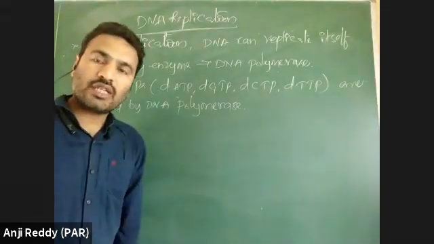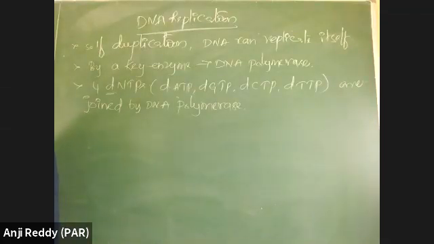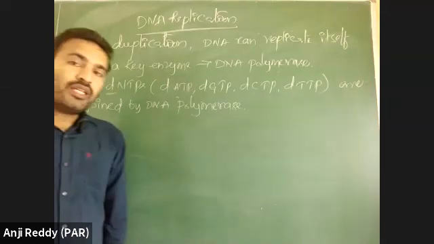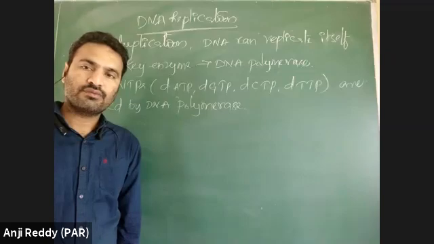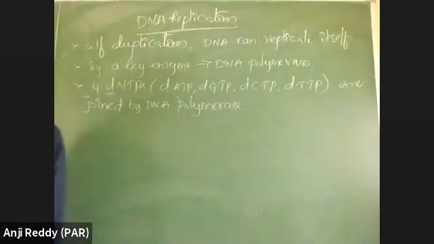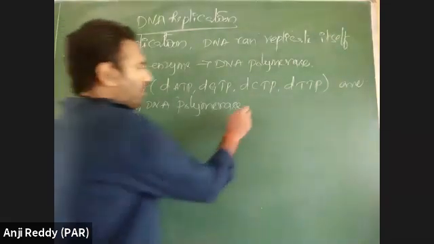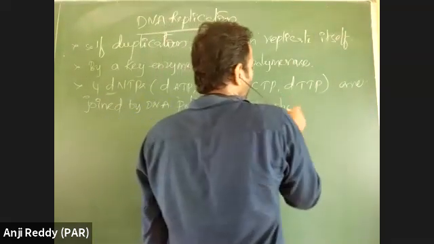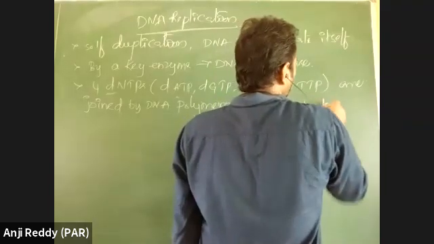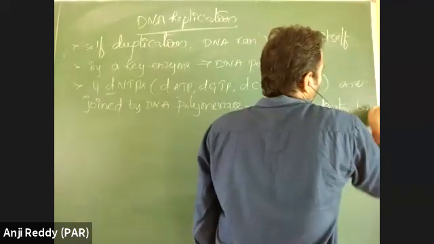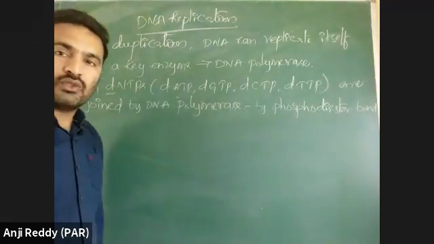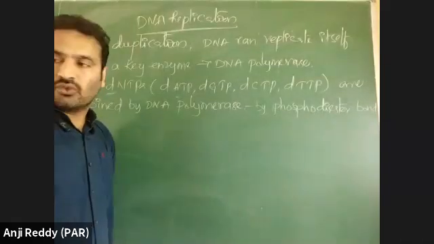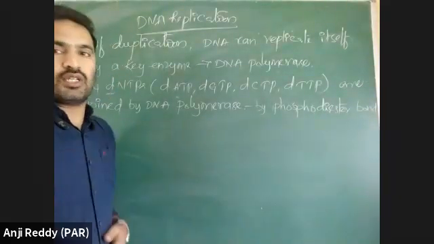How are those nucleotides joined? Can anyone? Madhuvanti, good. How can nucleotide triphosphates join each other? Anyone? Here, by a bond. What is the bond formed between nucleotides? Phosphodiester bond. By forming a phosphodiester bond, yes, very good. By forming phosphodiester bonds, nucleotides can join together. Those nucleotides joining together form a polynucleotide chain.